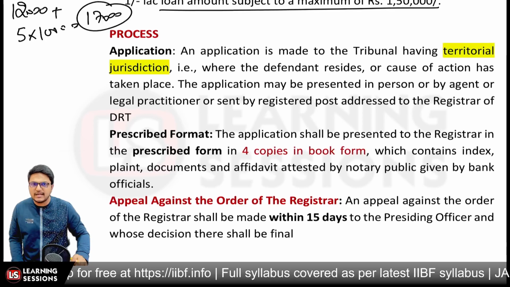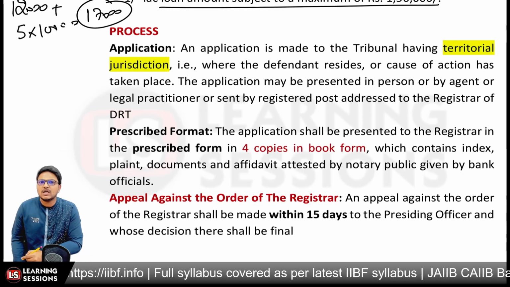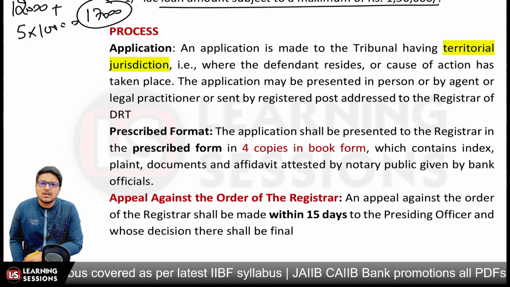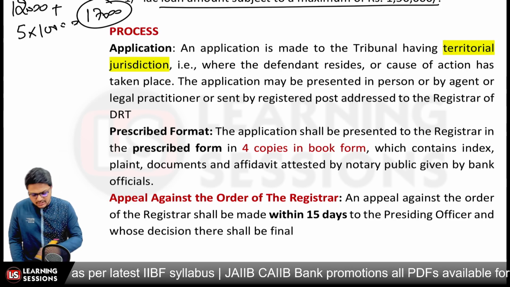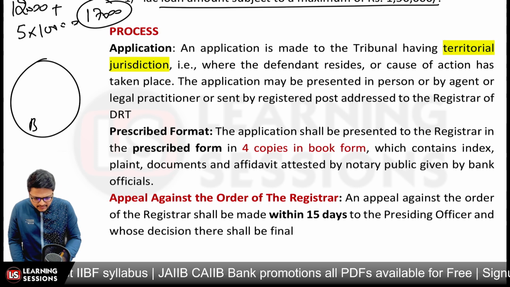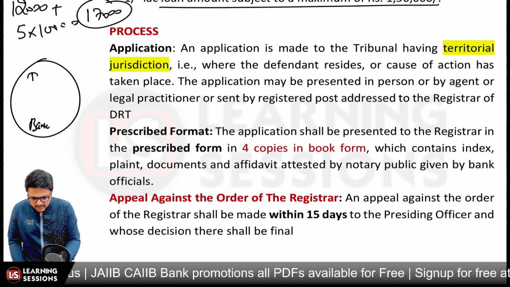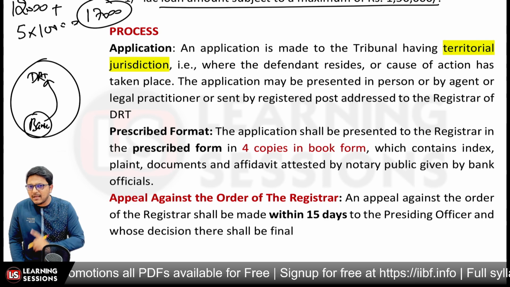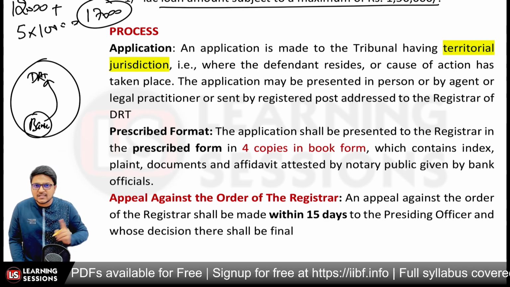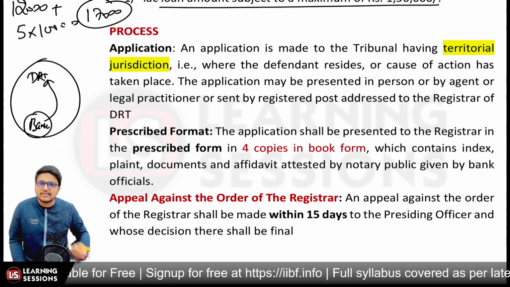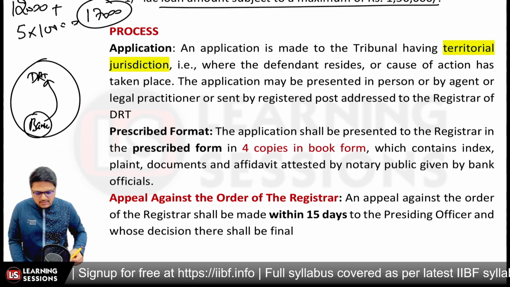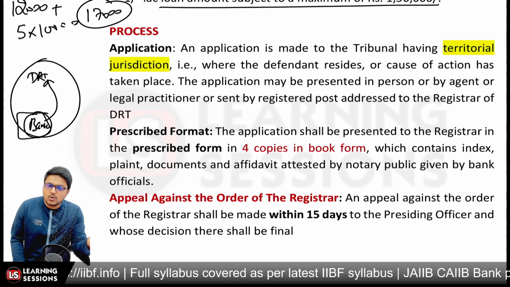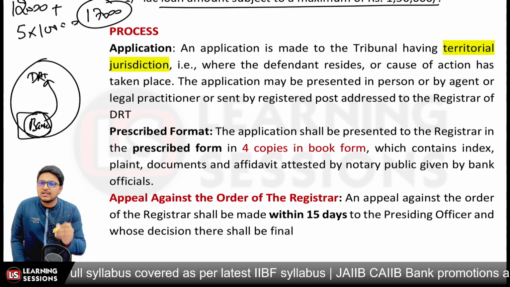Now let's understand the process related to the DRT. First of all, the application is made to the tribunal having territorial jurisdiction. Let's say the bank is in a particular jurisdiction and this DRT falls in it, so the application will be made to this DRT, and it can be made to the DRT where the defendants are residing. Defendant means where the borrowers or guarantors are residing, or where the cause of action has taken place, or where the branch is located.